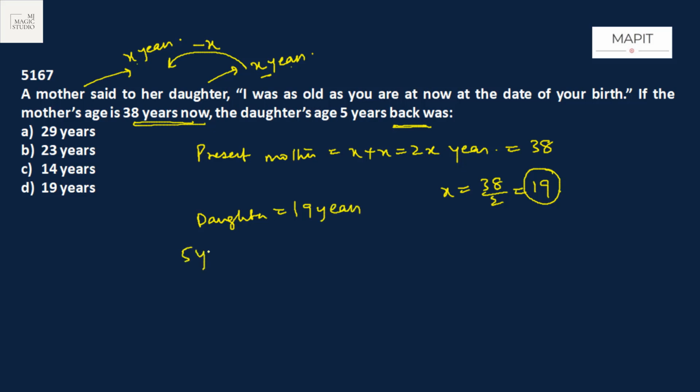Daughter's age 5 years back would have been 19 minus 5. That is 14 years. Please don't straight away mark 19. Don't confuse yourself. Read the question properly. It has to be 14 years. Option C is the pick.